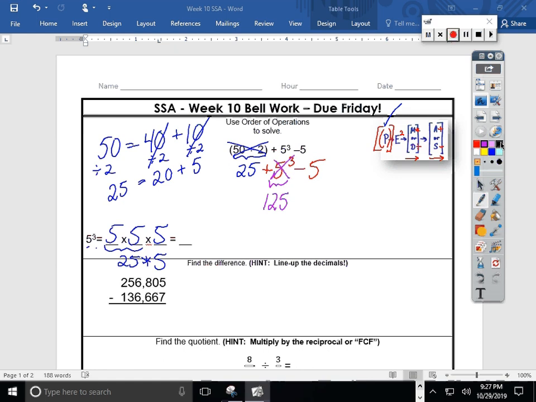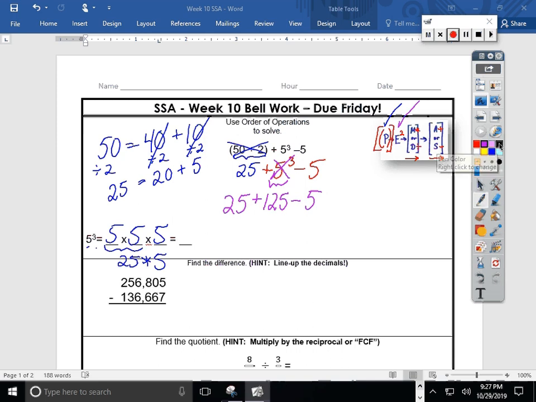So behind the 125, I have a subtract 5. And in front of that, I have an add 25. Awesome. I'm really ready to continue with PEMDAS, or my order of operations. I took care of exponents. Next I'm looking for multiplication or division. Do we have any in this problem? Oh, I don't see any. So this one is all set also.